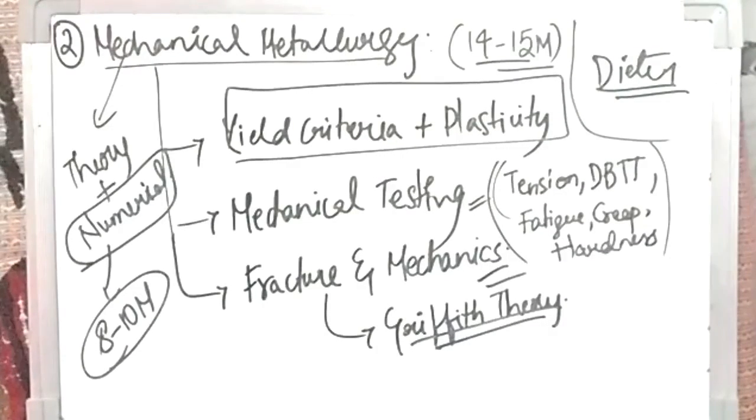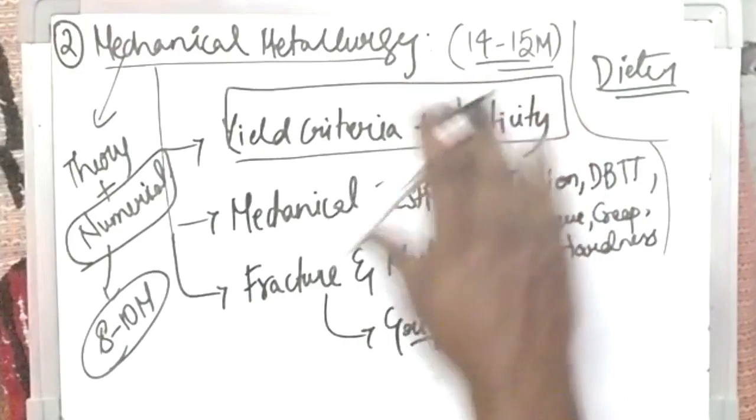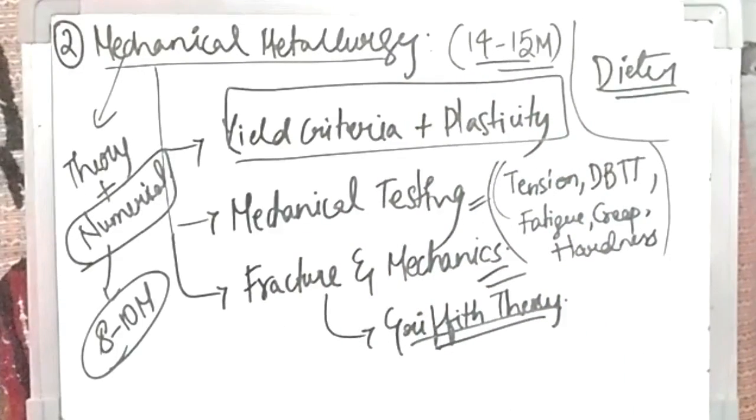You must be smart now, because there is a time constraint. If you are starting from Dieter, I suggest you note down all the important formulae first. So this is about mechanical metallurgy, where you'll get about 14 to 15 marks.